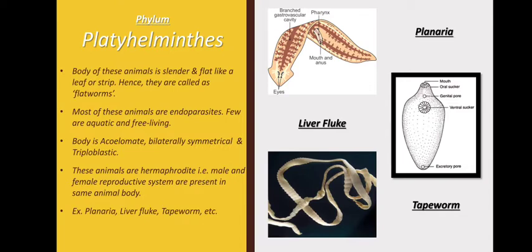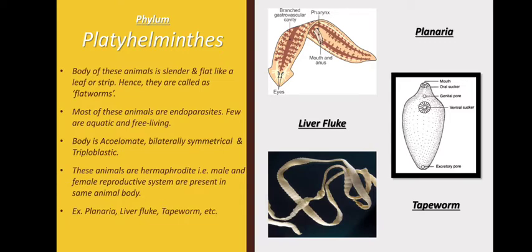Body is acoelomate, means their body do not have any cavity. There is no coelom. Bilaterally symmetrical and triploblastic, means made up of 3 germ layers. These animals are hermaphrodite, means they are bisexual. They have both the systems, reproductive systems, present in one animal body. For example, Planaria, liver fluke, tapeworm, and many others.